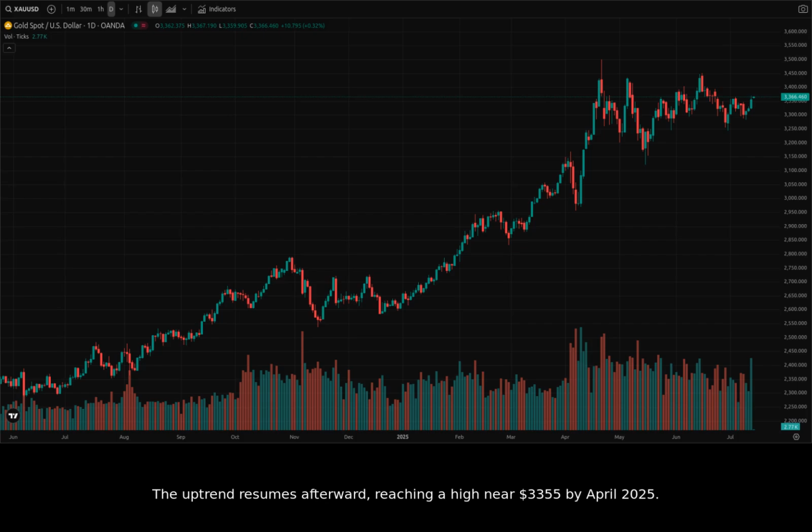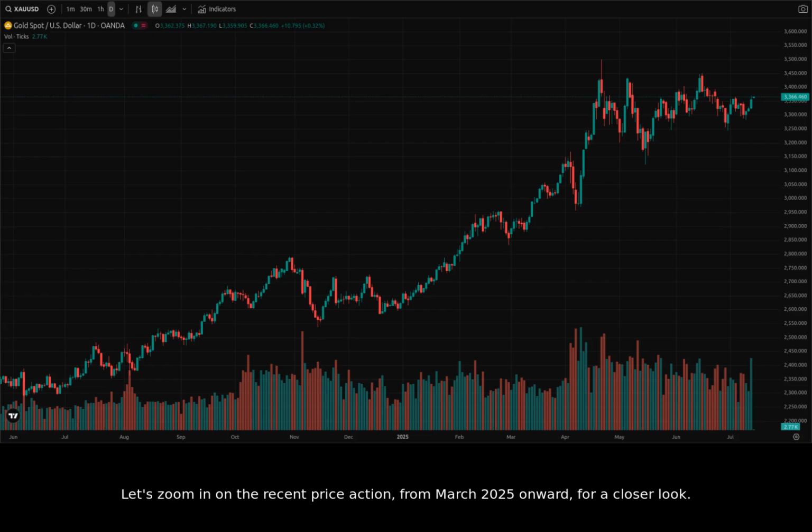The uptrend resumes afterward, reaching a high near $3,355 by April 2025. Most recently, XAUUSD has been hovering in the $3,250 to $3,350 range from May 2025 to present. We saw a significant peak in April of 2025 around $3,471, which is a key level to keep an eye on.